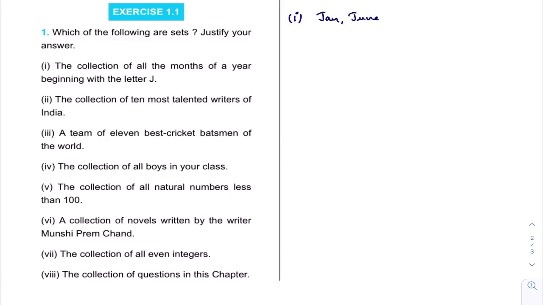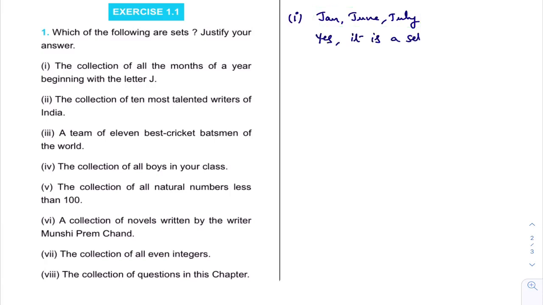June, July. Any other? Is it a well-defined collection? The collection of all months of a year which begin with J: January, June, July. Any other person will select any other month which starts with J. Is it a well-defined collection or not? Yes, it is a well-defined collection. So yes, it is a set.